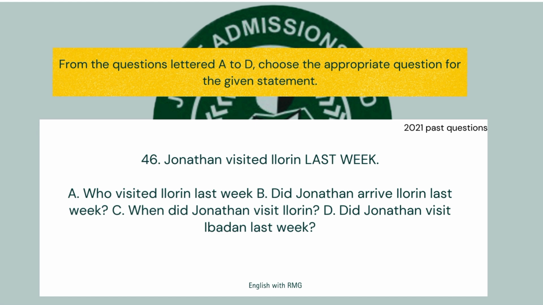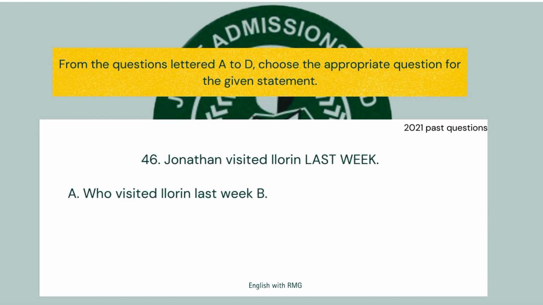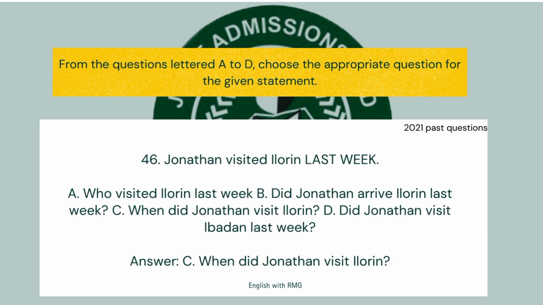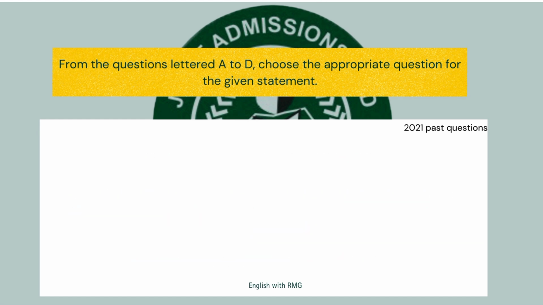C, when did Jonathan visit Ilorin? D, did Jonathan visit Ibadan last week? If we look at these options as well, it is only option C that does not have "last week", and it's also aligned with the statement. If someone says, when did Jonathan visit Ilorin? I can answer by saying, Jonathan visited Ilorin last week. So our answer is option C, when did Jonathan visit Ilorin?